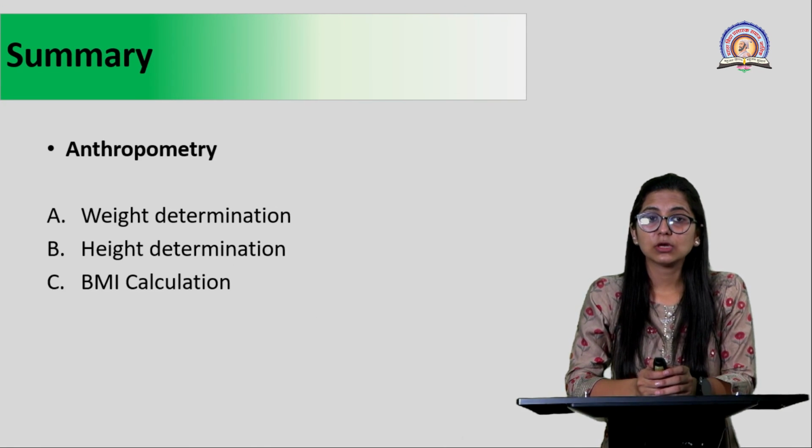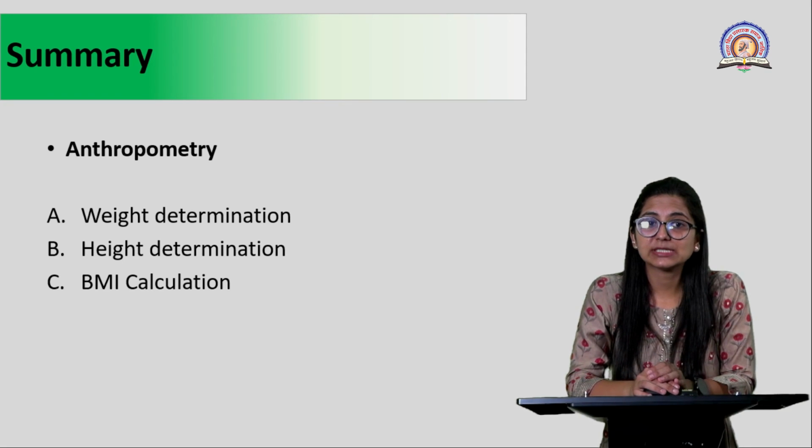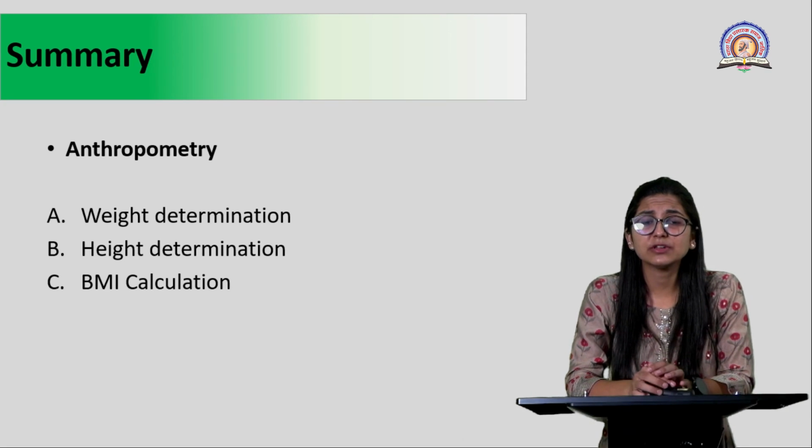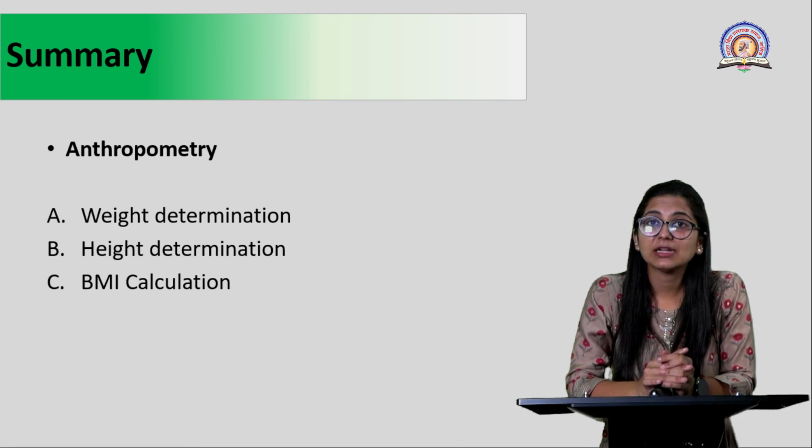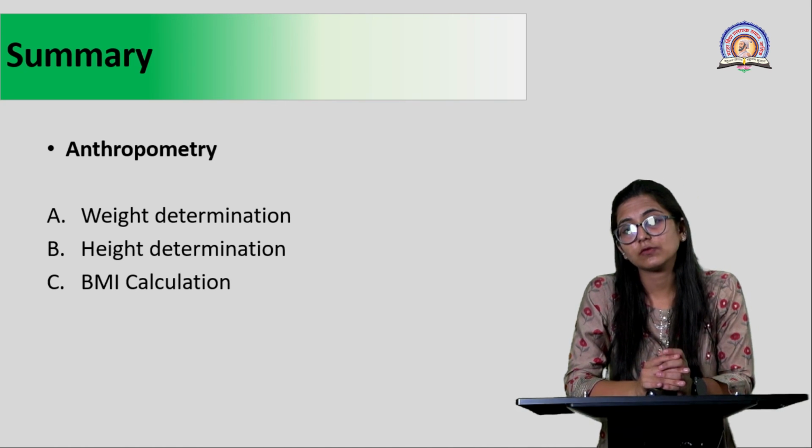So this was all about our today's practical. We'll have a quick summary of the same. Firstly, we talked about anthropometry, which is the determination of parameters which are inexpensive and reliable and directly related to the nutritional status of a person.